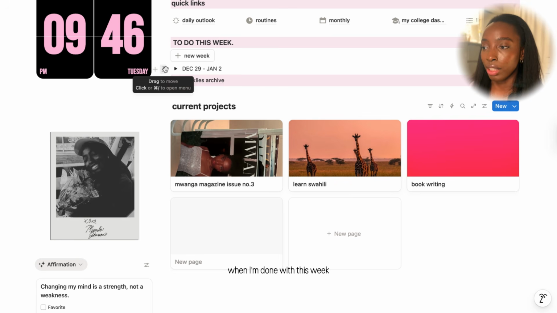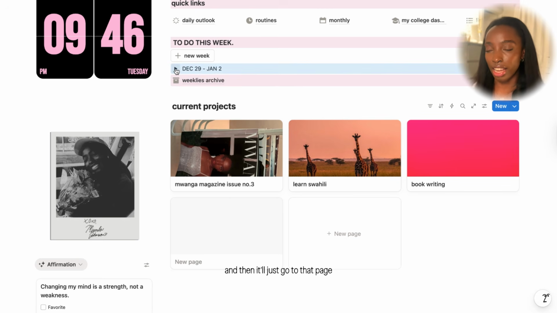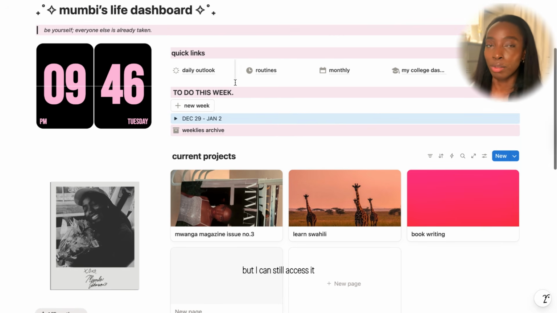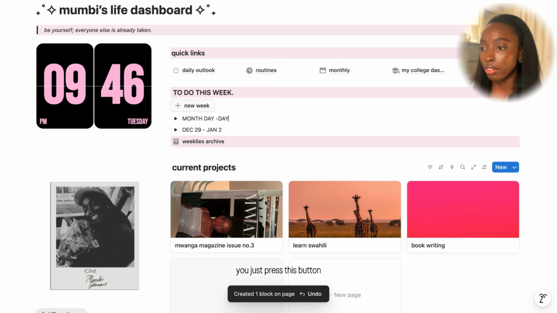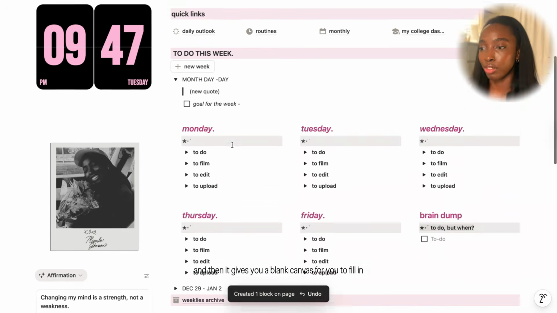When I'm done with this week, I can just put it into the weekly's archive, and then it'll go to that page and disappear from my dashboard, but I can still access it. When you want a new week to refresh, you just press this button and then it gives you a blank canvas for you to fill in.